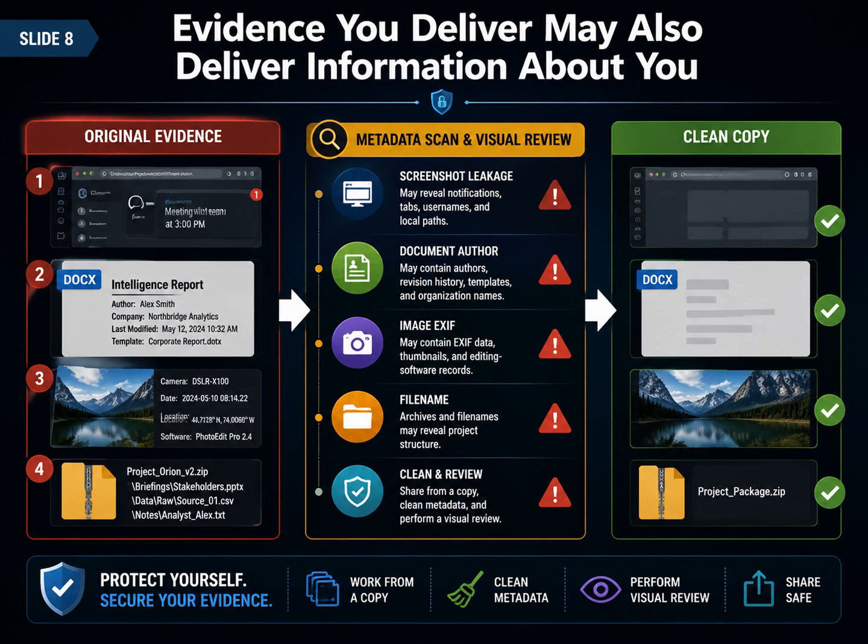Run two reviews. The visual review checks avatars, notifications, tabs, paths, QR codes, and unrelated contacts. The machine-readable review checks authors, EXIF, revision history, hidden objects, and thumbnails. Clean a copy, preserve the original evidence and the change record, and ask a second reviewer to look. Creators often stop noticing familiar interface details.